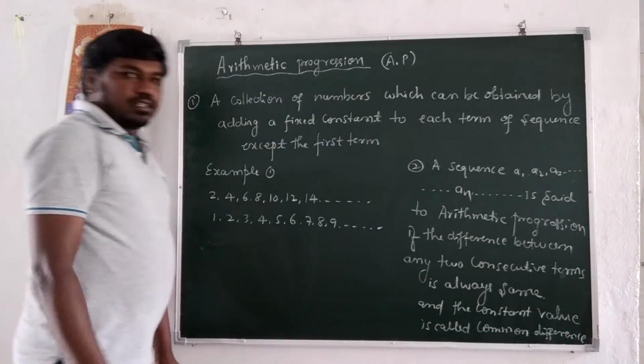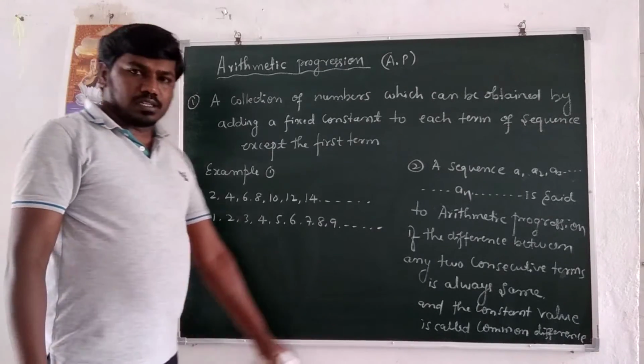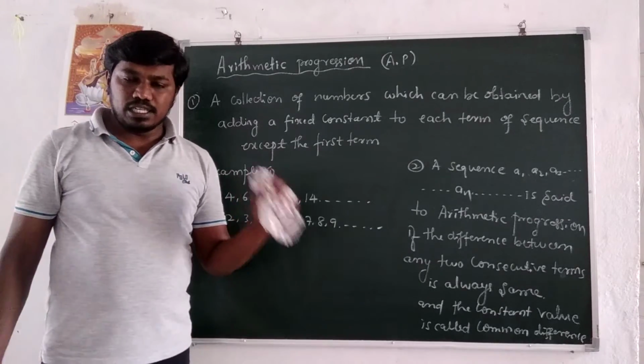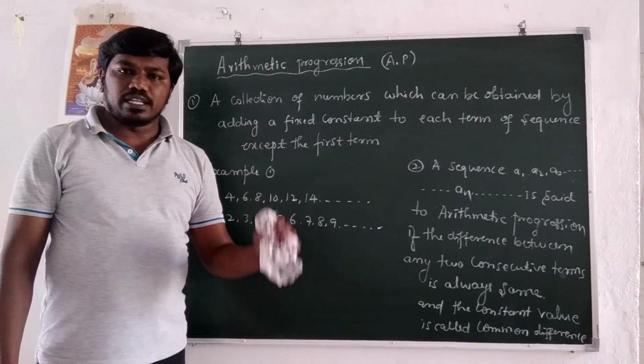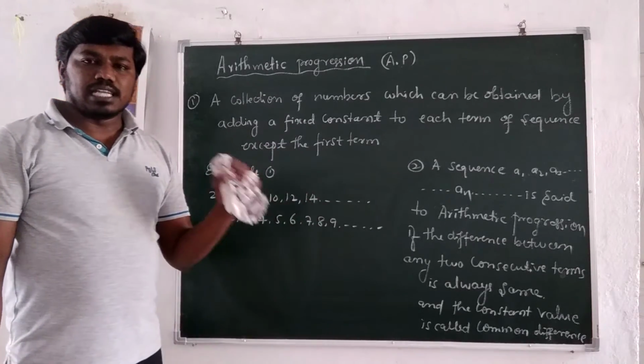Right? The constant value is called what? Common difference. Common difference is always denoted by small d. The first term of the arithmetic sequence or arithmetic progression is always taken as small a.